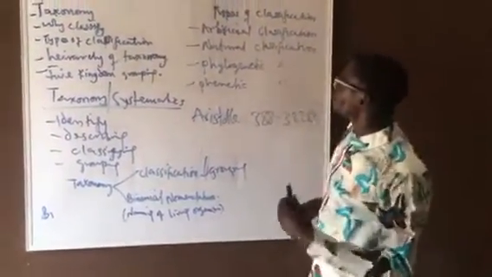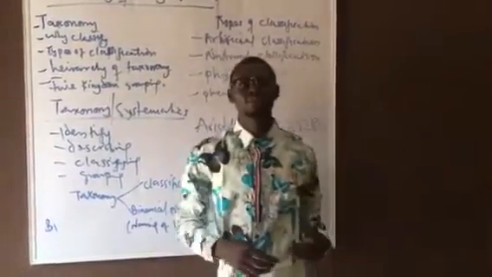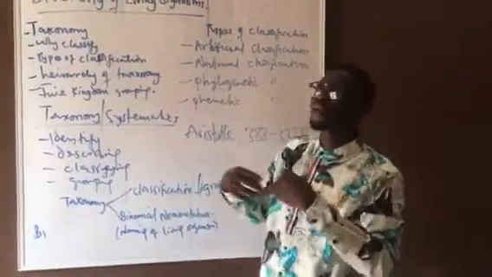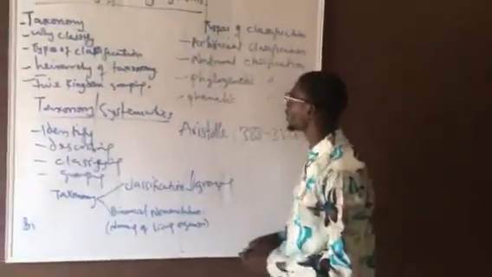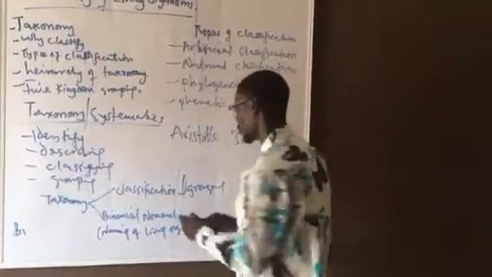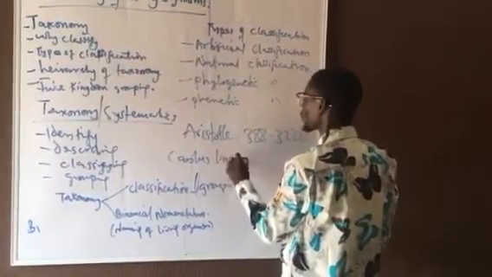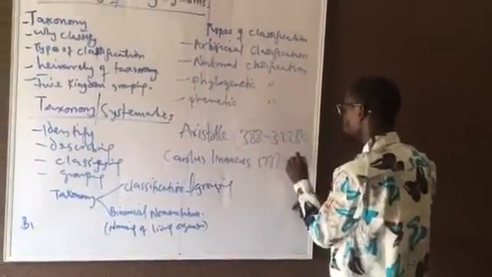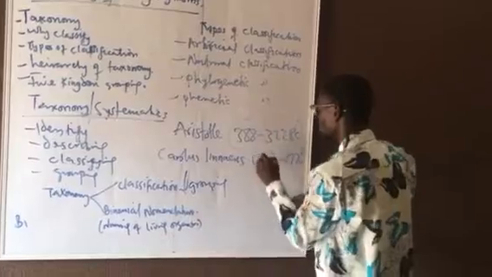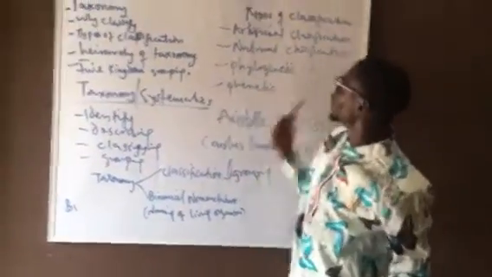After this artificial classification, we now move to natural classification. Natural classification has a lot of characteristics, like the embryological characteristics. That was the work of Carolus Linnaeus, 1707 to 1778. He was the founder of natural classification.